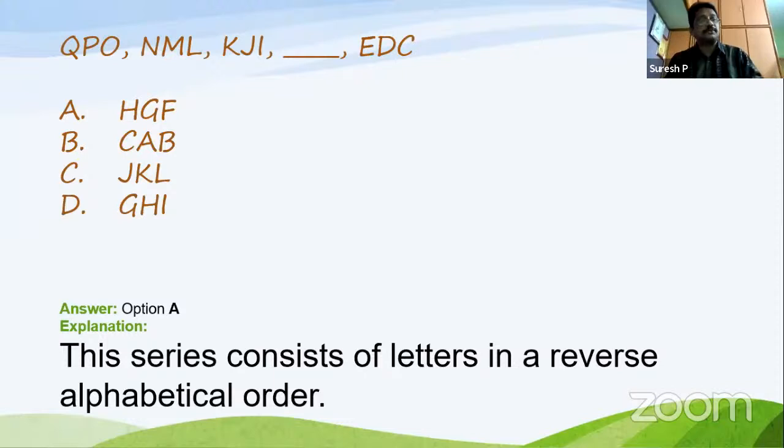So QPO is the reverse order of the alphabetical order, that is OPQ, correct? OPQ, LMN, IJK, and so on. So which letter? EDC. So you have to start from right to left, CDE. So next what will come here? FGH should come here, but it is in reverse order. FGH, so it will be HGF, correct? When it comes in reverse order, HGF. So HGF is the correct option. Clear? Okay. Now we will go for the next one.